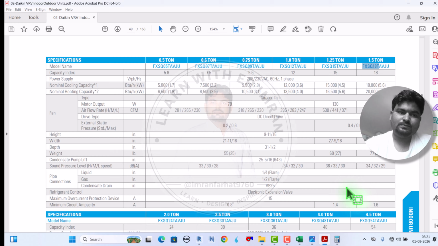Okay, but apart from this I showed you with the help of this catalog. If software is not available, use the catalog; if software is available, then you can select directly, no need to check the catalog. So both options are available if you are working on the contractor side, and this is the procedure to select.